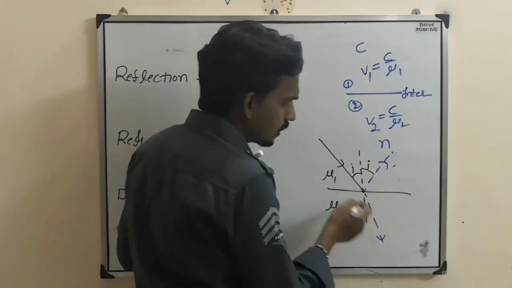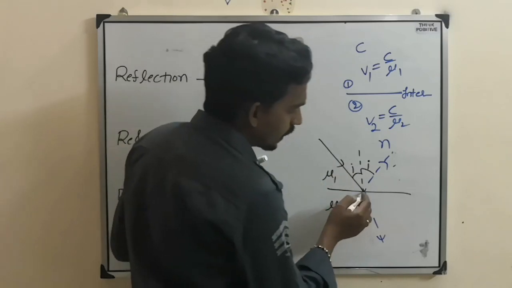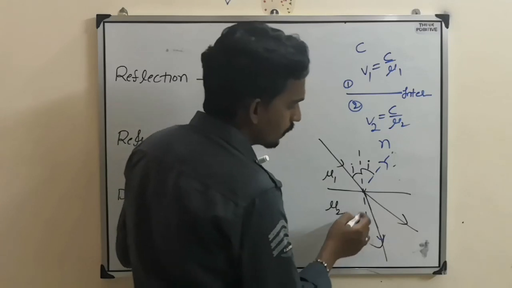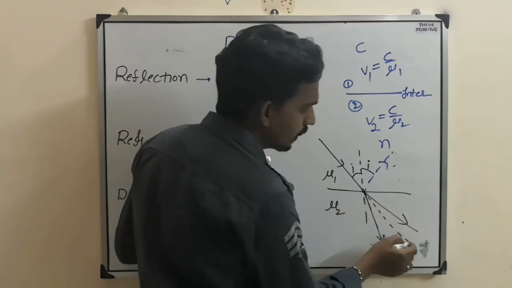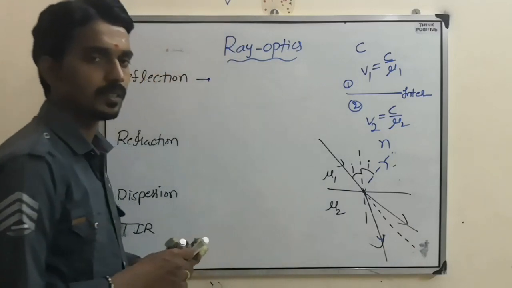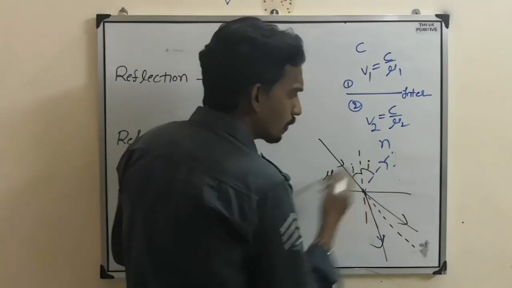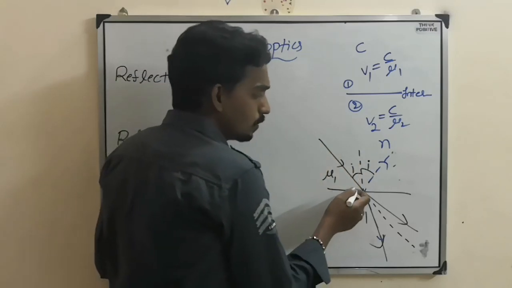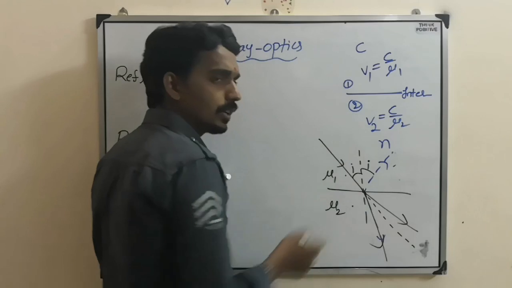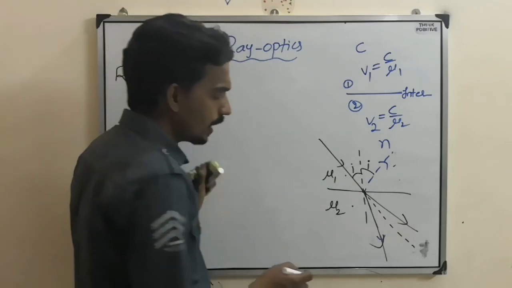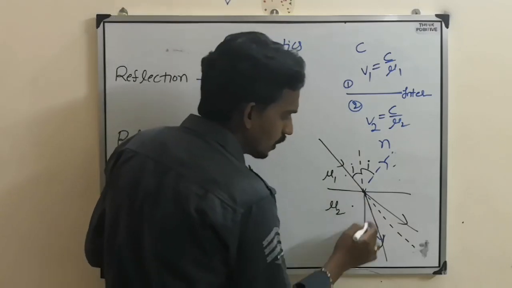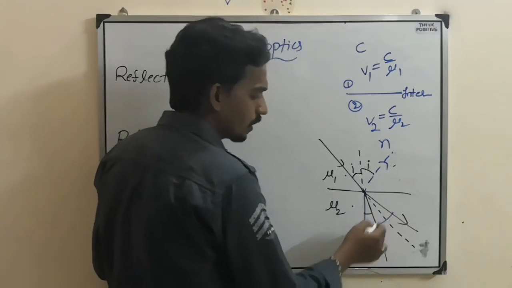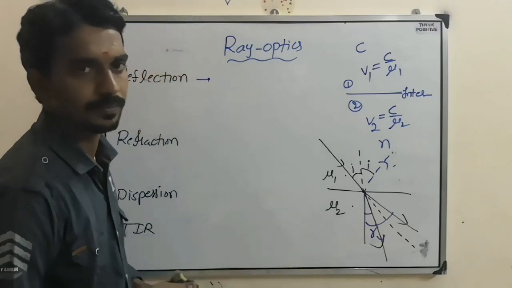But when light enters from one medium to another medium, there are two possibilities: the light may bend towards or away from the normal, meaning it deviates from its original path. Bouncing back of light into the same medium we call reflection, and transmitting from one medium to another medium we call refraction, where in the case of refraction also there is an angle between the refracted light and the normal, which we call the angle of refraction.